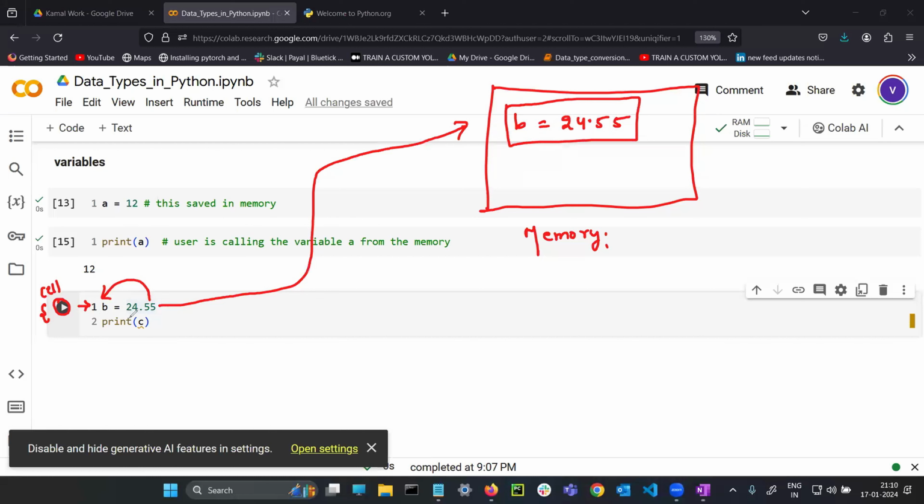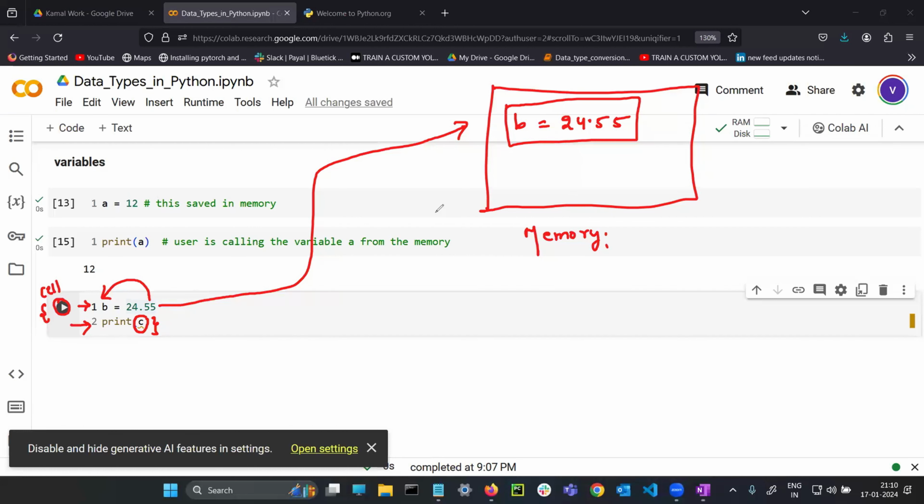Next, okay, first line completed, line by line execution. Once again, I am telling you, after completing the first line 100%, only then does it go to the next line. Second line, print C. I think you can see the warning here. How many are you able to see this? Under C, there is a yellow color line. Yes, sir. So here, as a user, you are calling the variable C from the memory.